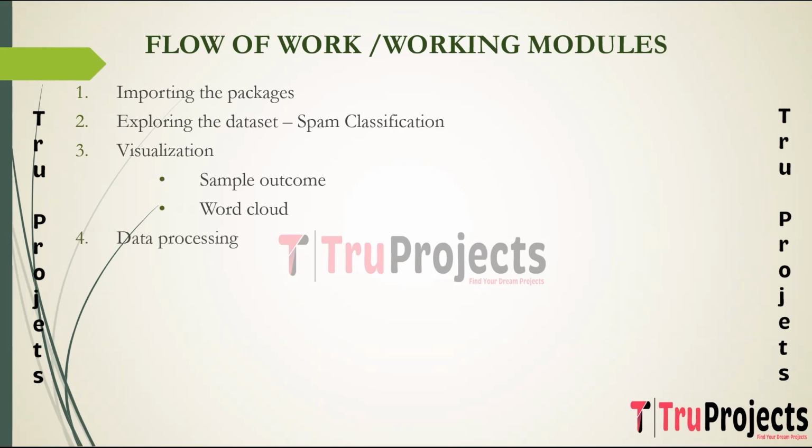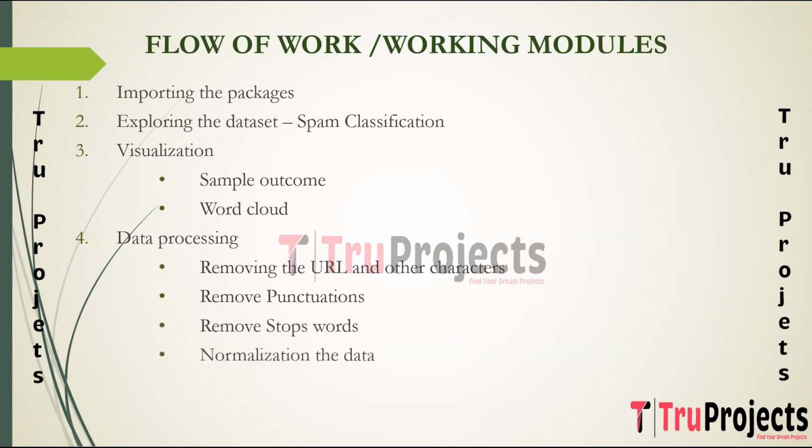Data processing step involves cleaning and preparing the data for model training. Here tasks include removing the URL and other characters, removing punctuations, removing stop words, and normalizing the data, lemmatization and stemming. Lemmatization and stemming are applied to normalize text by reducing words to their base or root forms, ensuring consistency in natural language representation.